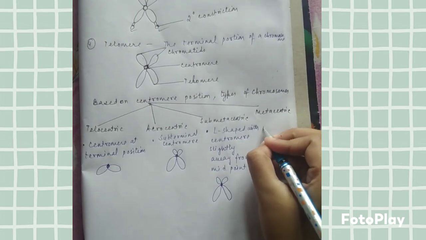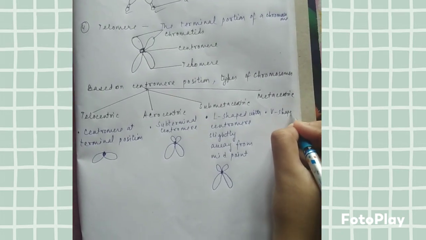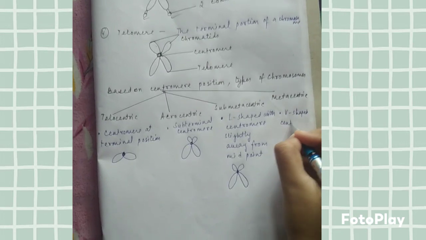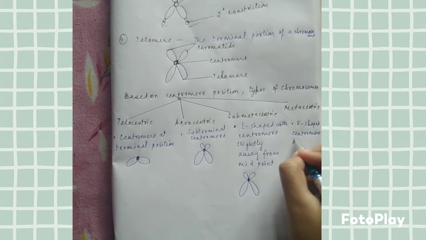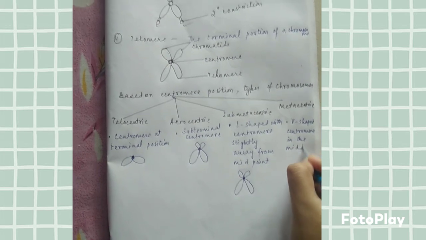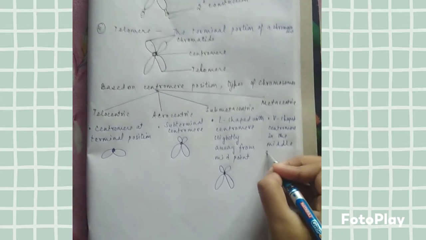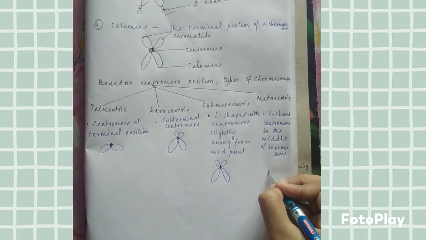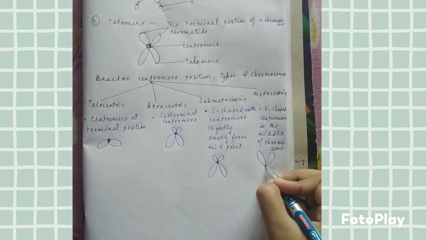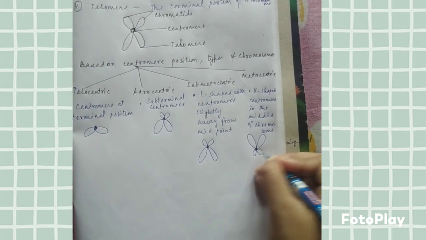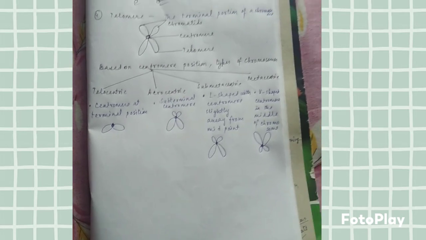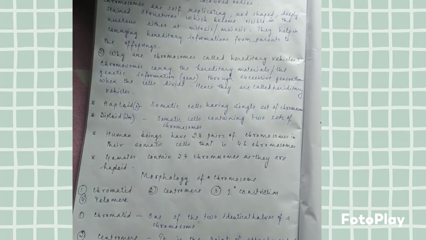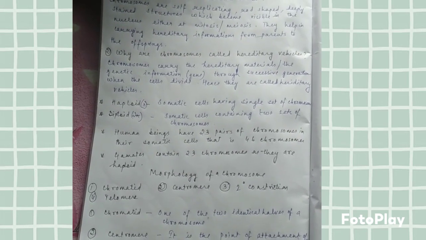It is a V-shaped structure with the centromere in the middle of the chromosome. As the name suggests, meta means middle of chromosome. So like this. So we are done with this part. If you study all these structures, you will be clear.